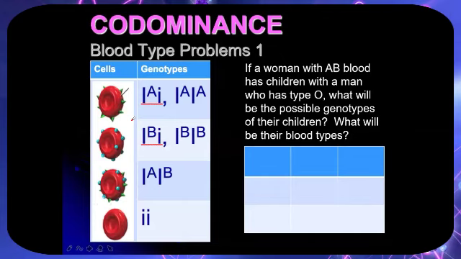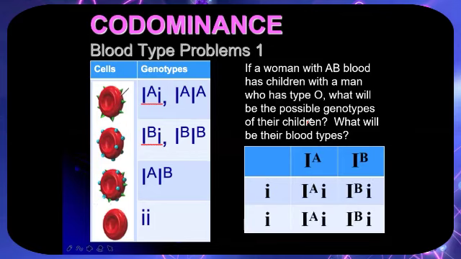Let's go to the problem of codominance. Number 1, if a woman with AB blood has children with a man who has type O, what will be the possible genotypes of their children? What will be their blood types? So, ang mother is AB, ang father has blood type O. So, unsay resulta sa ilang anak? So, we have 2 blood type A and 2 blood type B. Again, let's recall that A is always dominant to blood type O. So with blood type B, always dominant to blood type O.